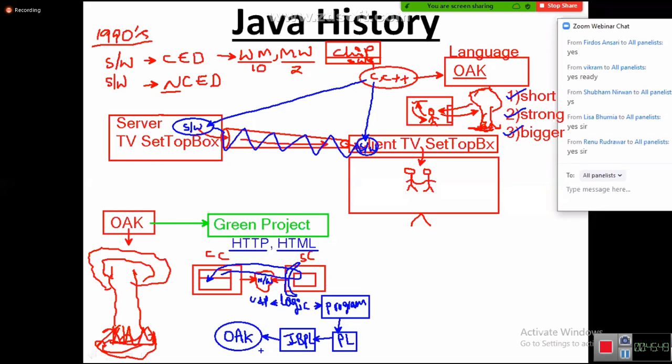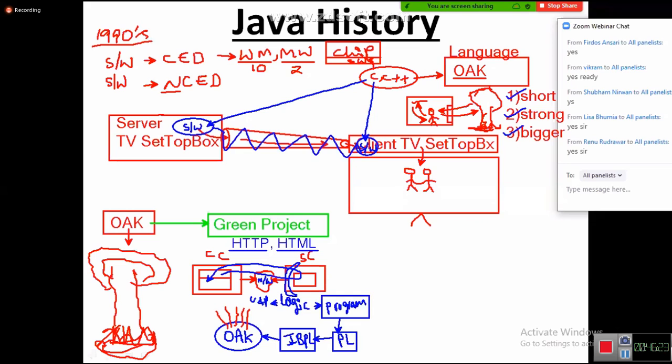Then James Gosling and his team started adding some more new features to this Oak language to support internet application development with browsers. A lot of things they developed, and then they released this language to the market, asking the people, "Please try to use this language, test it and let me know." The first beta version was released to the market. Listen, very important: within a few months, they identified this language became very hot in the market, with too much craze.